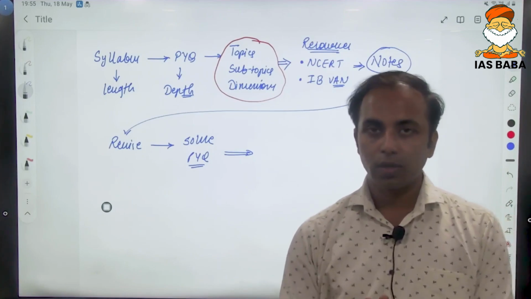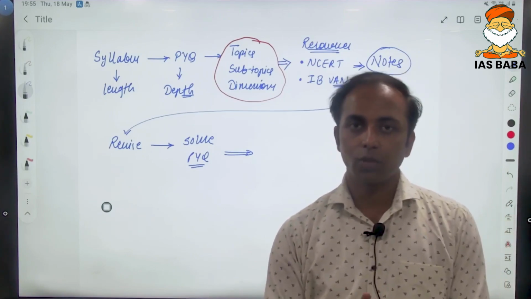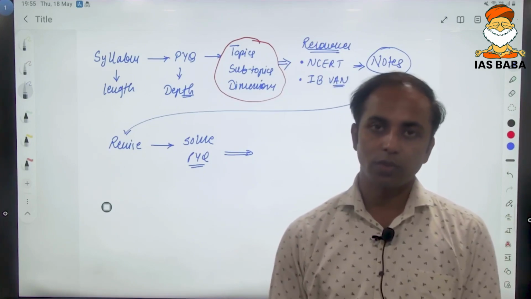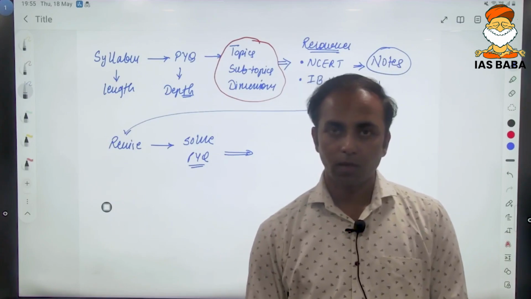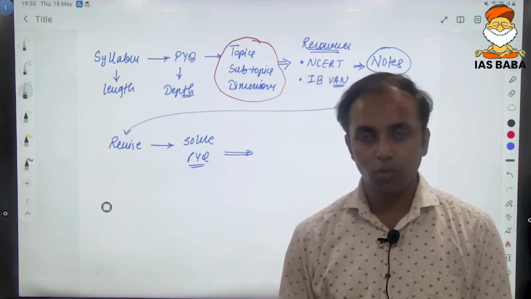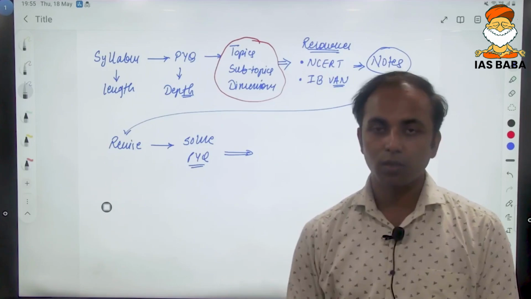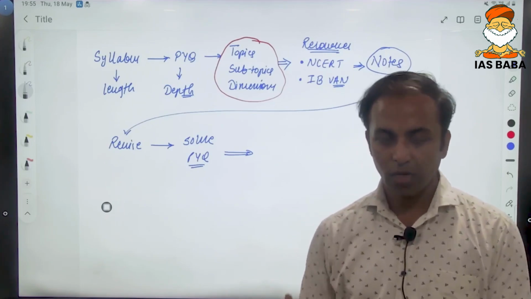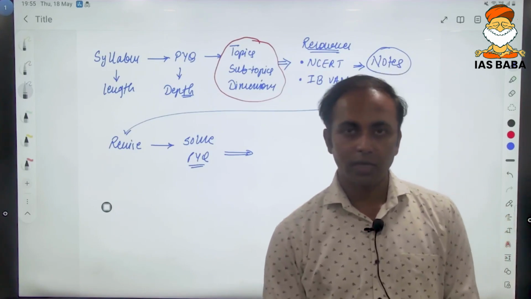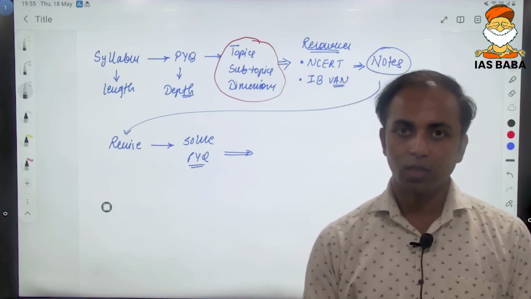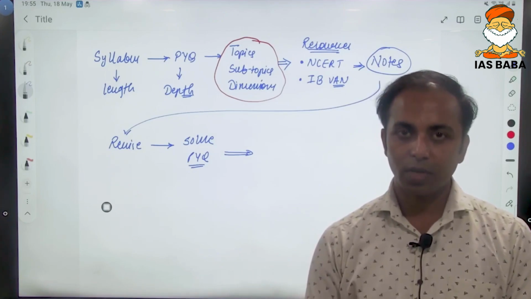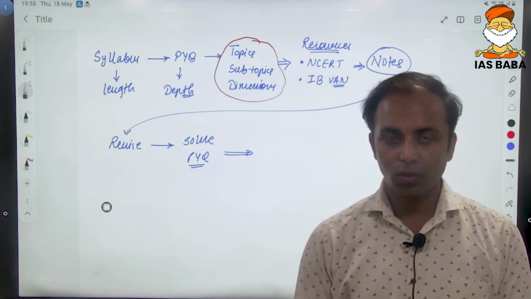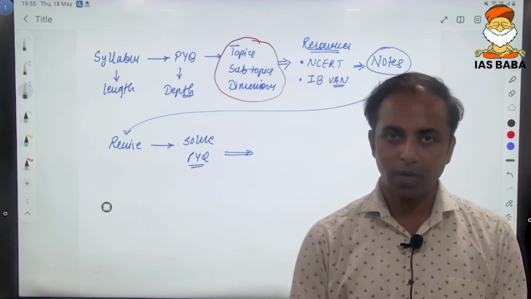So the crux of UPSC preparation is to prepare systematically. There is no limitation of resources, there is no limitation of information, there is no limitation of potential within you. What is not available is how to prepare systematically. So we are here at IS Baba, the entire team, to help you prepare the entire UPSC syllabus in a very systematic manner, because as human beings we can retrieve information only systematically. So why not put the information in our mind in a systematic manner?